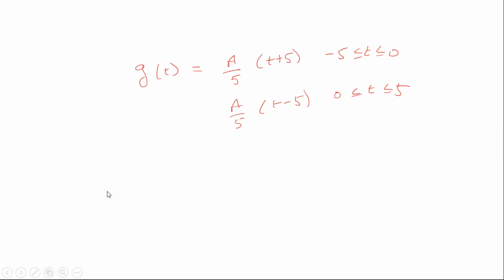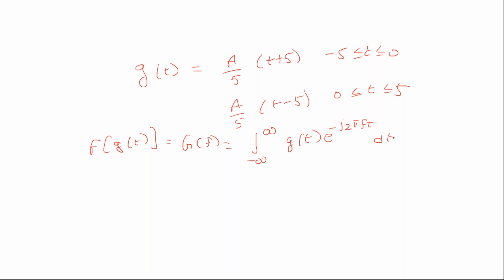Now you write the Fourier transform of g of t, which is nothing but G of f, which you can write as the integral from minus infinity to plus infinity of g of t into e power minus j2 pi ft dt. Now your g of t is existing from minus 5 to 5, so no need to write minus infinity to plus infinity. And in minus 5 to 5 also you have two equations.